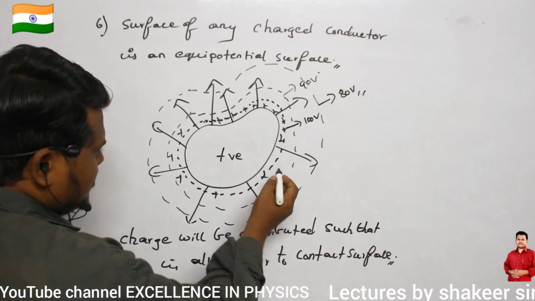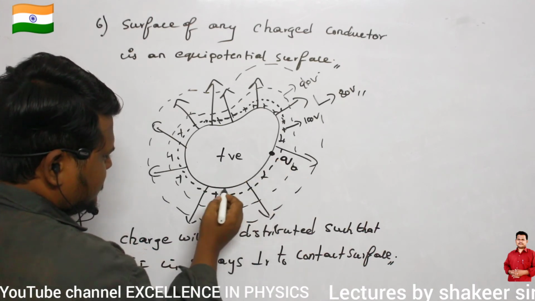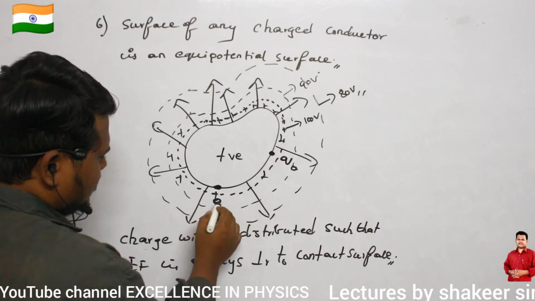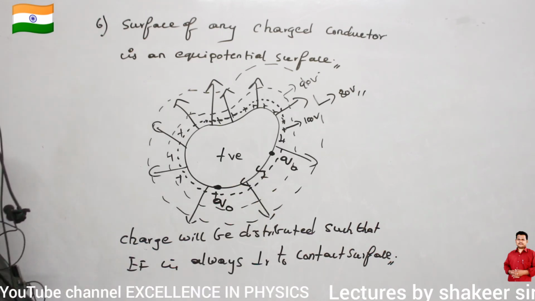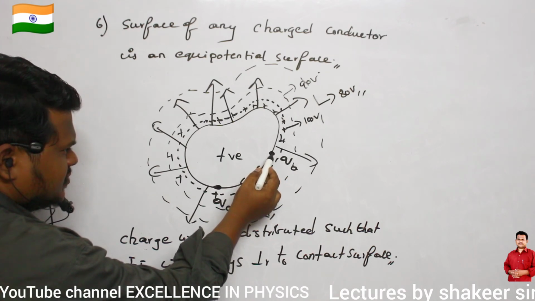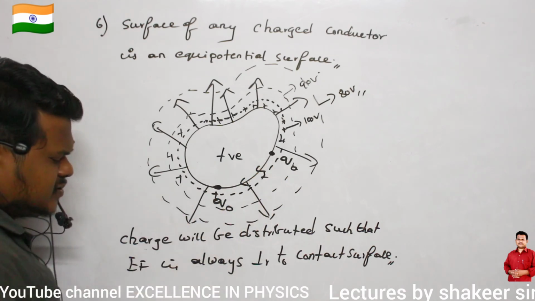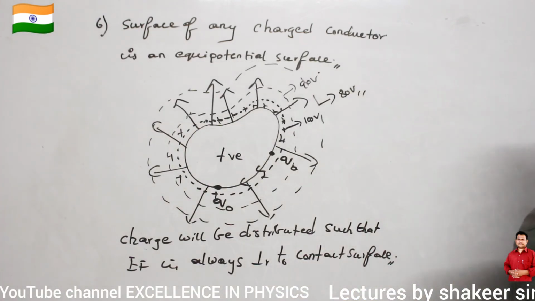If I want to move a test charge Q0 from one surface of the conductor to another surface of the charged conductor, how much work shall I do?